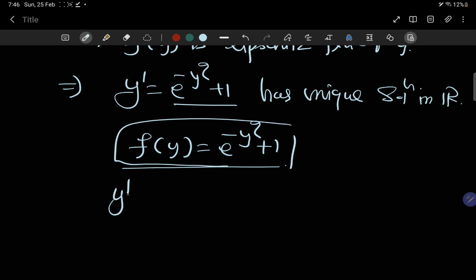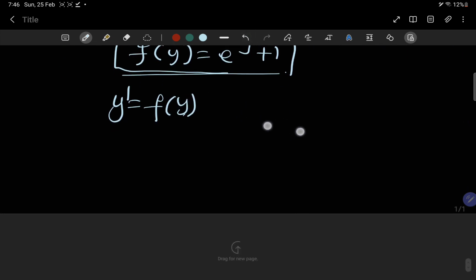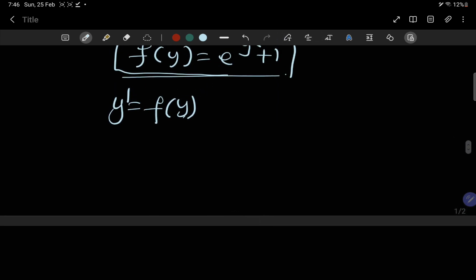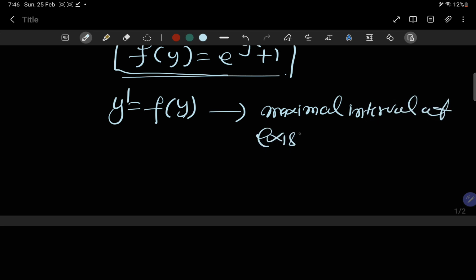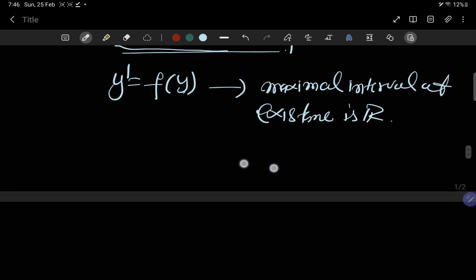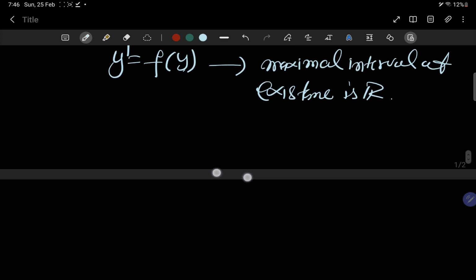Whenever we have a scenario like y dash equals f(y) and f is a bounded function of y, then the maximal interval of existence will be R. So in this case, what we have claimed is that the maximal interval of existence is R. You must be thinking why I'm claiming that the maximal interval of existence is R. You'll see in the second part basically.